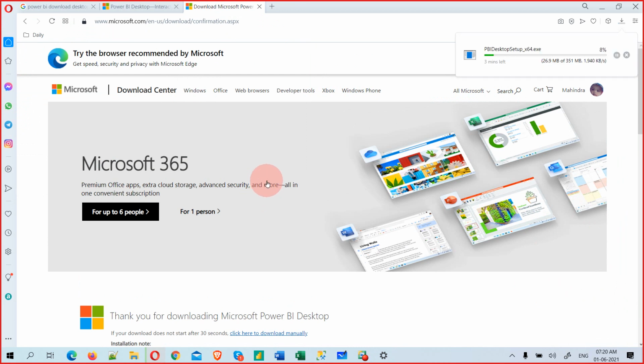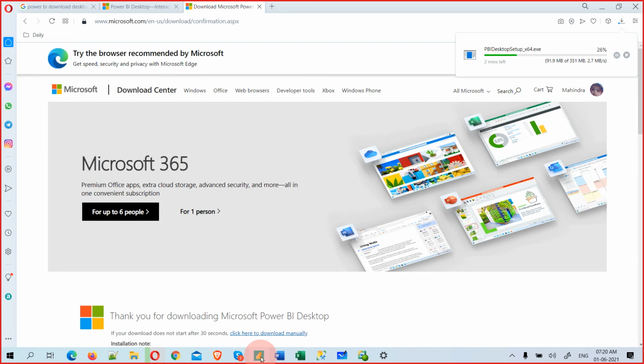Okay, and see, it's downloading. It will not take much time. It's an exe file, an executable file, so it will not take much time. You can just finish it in 2 minutes or less than a minute, based on your internet speed and machine speed. Okay, so once it's downloaded, we need to click next, that's it.